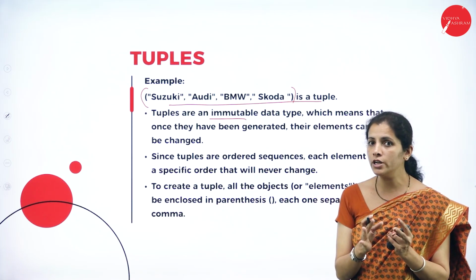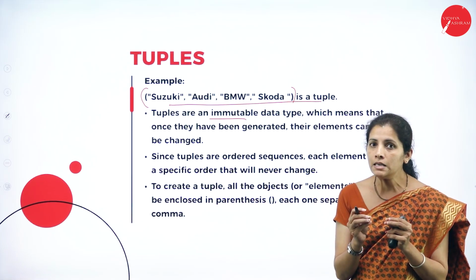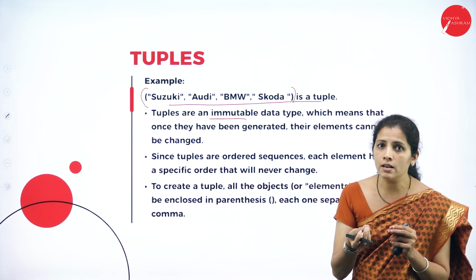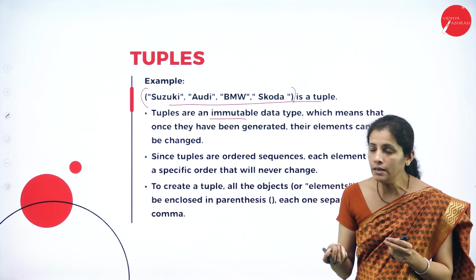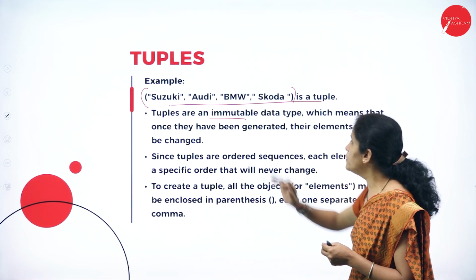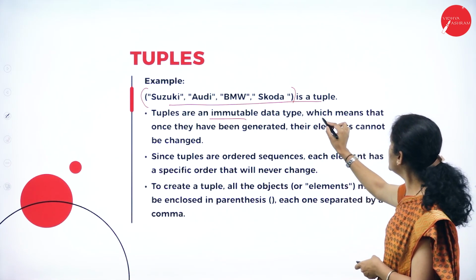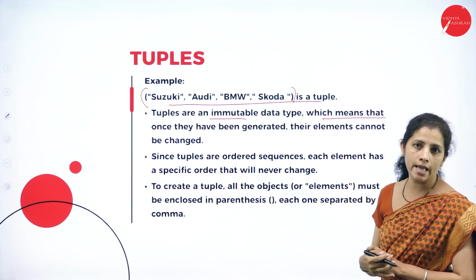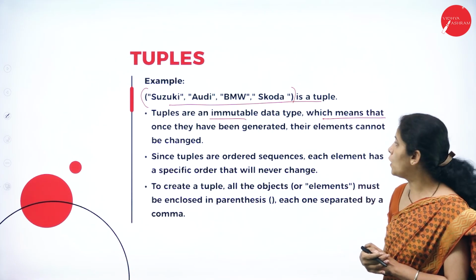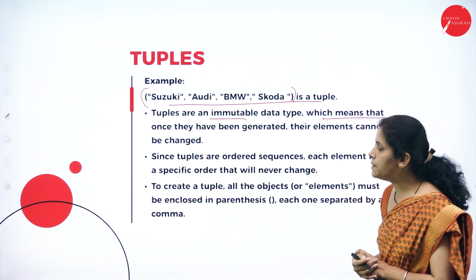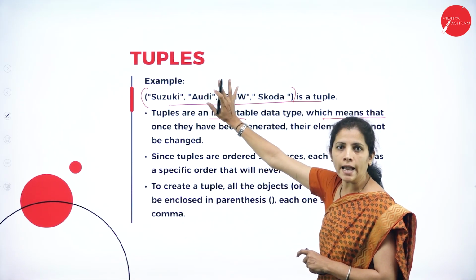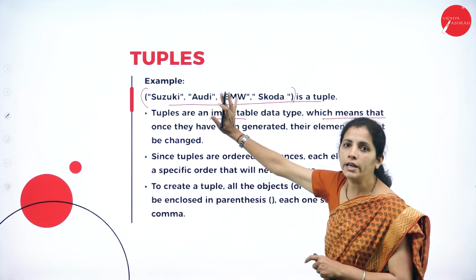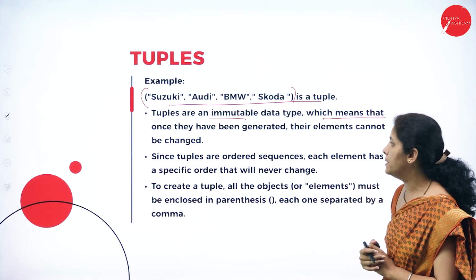Mutable is nothing but changeable, and immutable is not modifiable. So it is an immutable data type, which means that once they have been created, their elements cannot be changed. See here, I have written the element. Now I am not able to change the element.